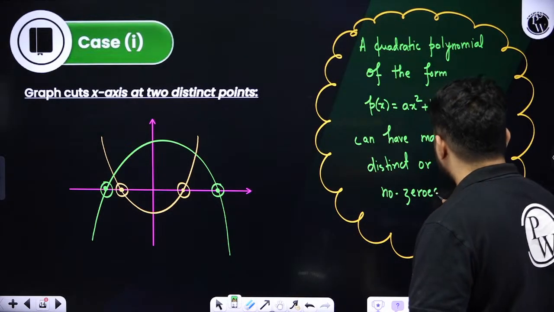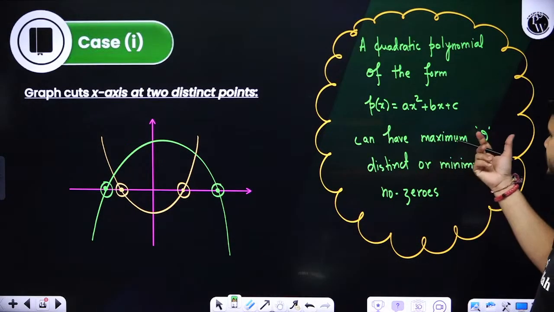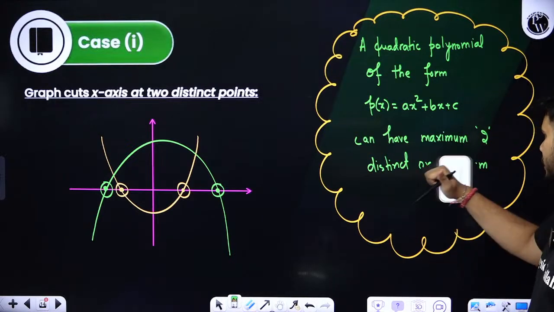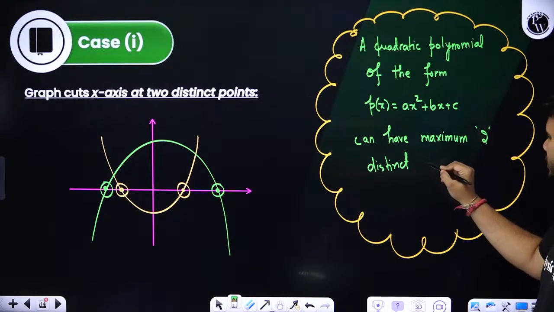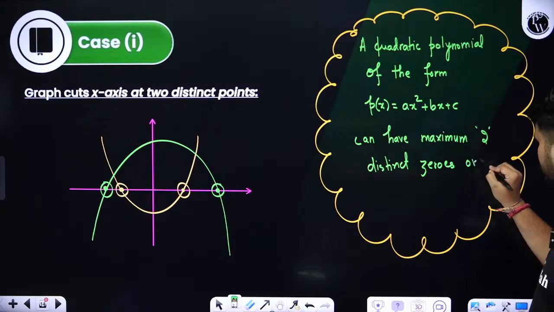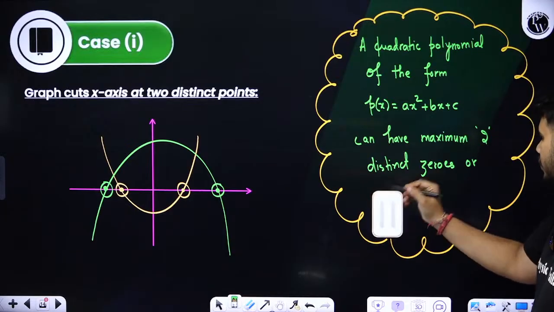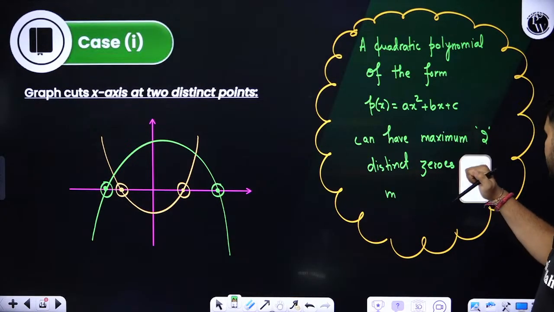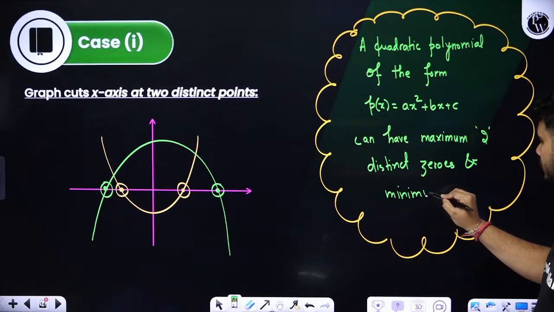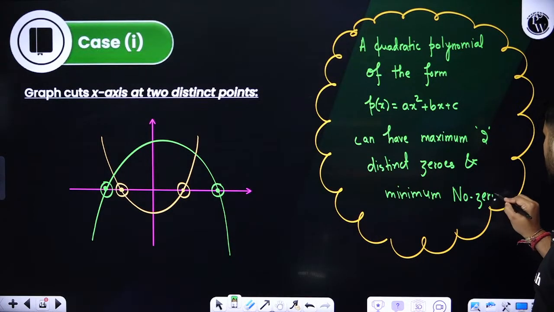Whatever I am talking about, students, it can have maximum 2 distinct zeros, or minimum it can have no zeros at all.